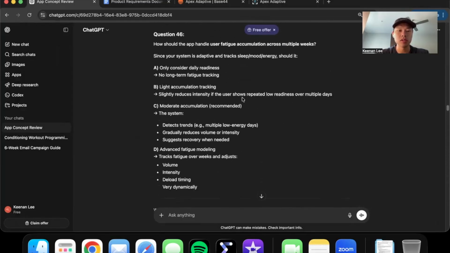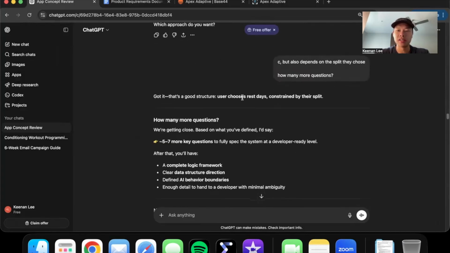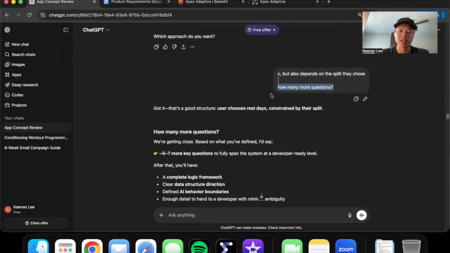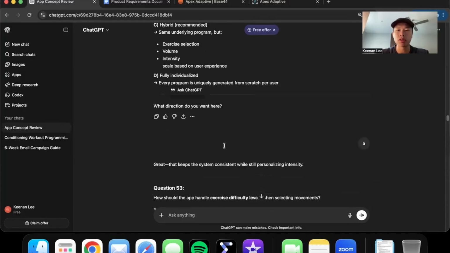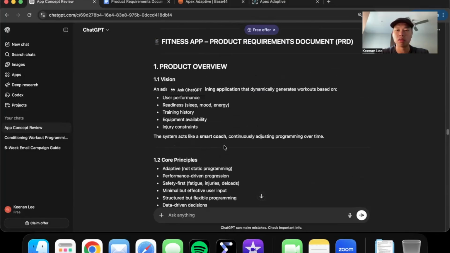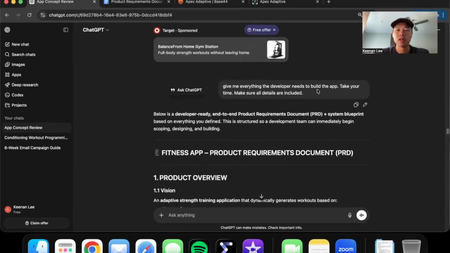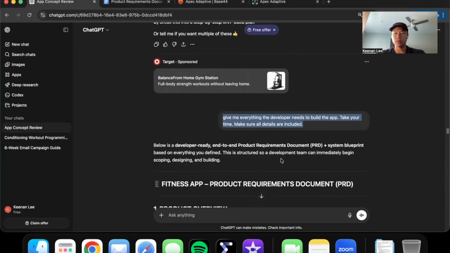ChatGPT does good as usual. Once it got close to question 50, I was like, how many more questions? Because I think it will just keep going. But they limited it down to 5 or 7 more key questions. So I kept answering those all the way down here. Okay, so now once ChatGPT knows my entire idea, they know exactly what I want out of the app.